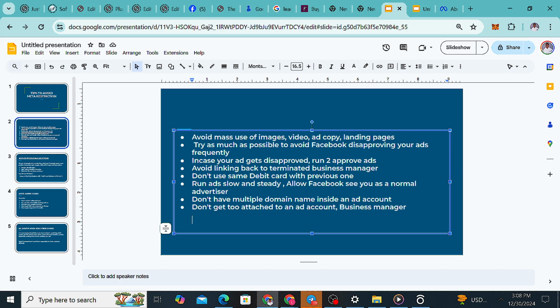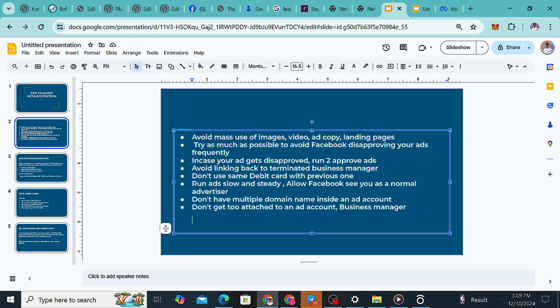So that's why I don't recommend paying with a debit card unless you are very sure you will be following their policy. I don't normally use a debit card. If you are using other payment options, you can easily pay with your card without linking it to Facebook. But once you link your card with Facebook and the account gets restricted, you need to go back to your bank and start processing a new debit card, which I don't think is worth the stress. I don't even like going to banks.